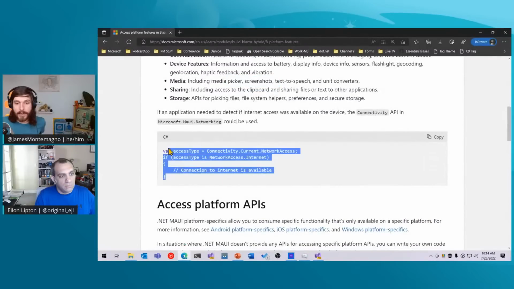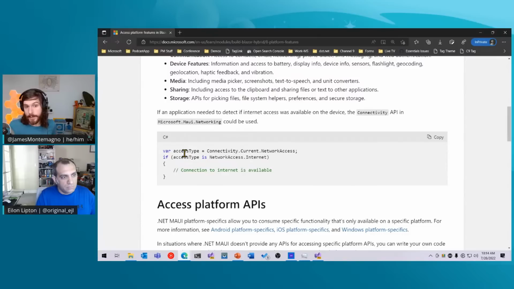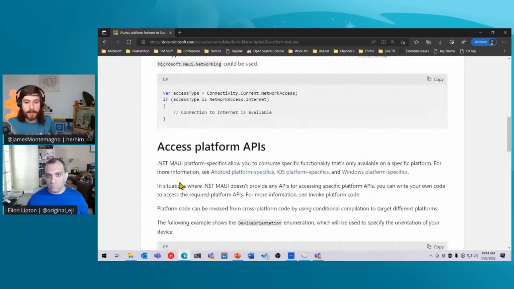So for example, if you wanted to access internet connectivity, you could do this. You could say, well, what's my current access type inside of the Microsoft MAUI networking namespace? And you could check to see if it is NetworkAccess.Internet. That's pretty cool. Now, under the hood, that is calling the native iOS, Android, Mac, and Windows APIs, which is very unique. So you have access to that automatically. But .NET MAUI brings about 70 or plus features from those platforms into this space.